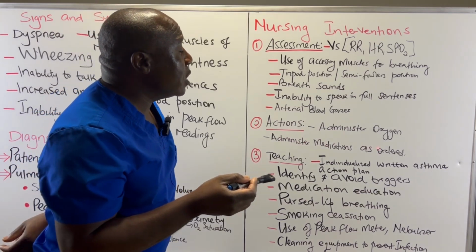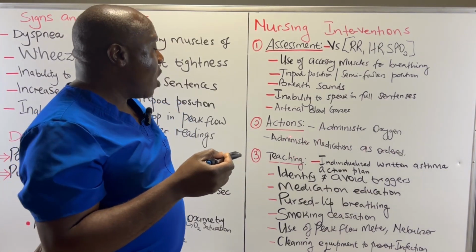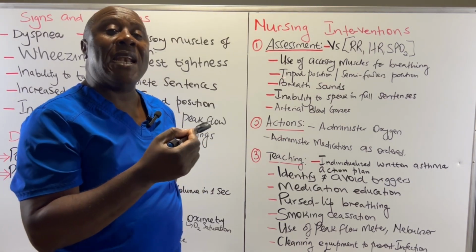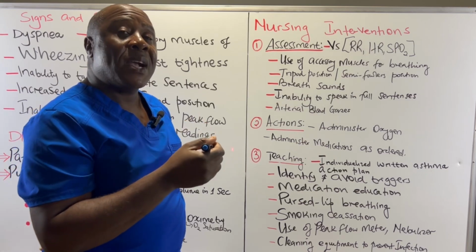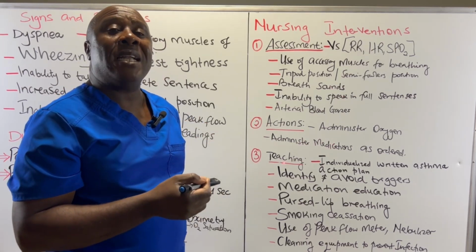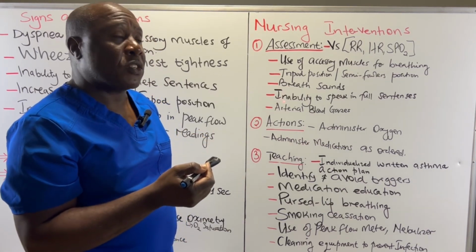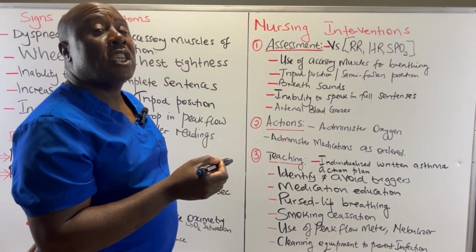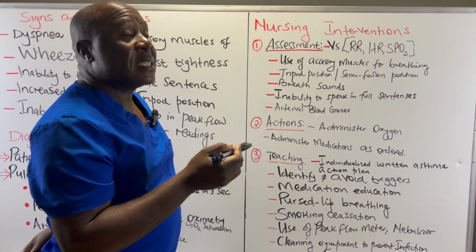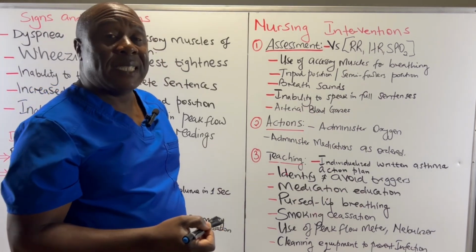You are also going to administer any medications which have been ordered. Remember, we are going to have medications, for example, the bronchodilators, which are going to dilate the bronchioles so that air can easily move in and out. We are also going to have the corticosteroids, anti-inflammatories to mediate against inflammation. So all those medications which have been ordered for this patient, it is the work of the nurse to administer them as ordered. And then as a nurse, you also provide teaching.